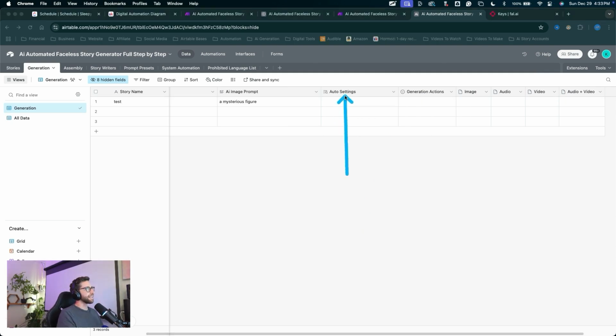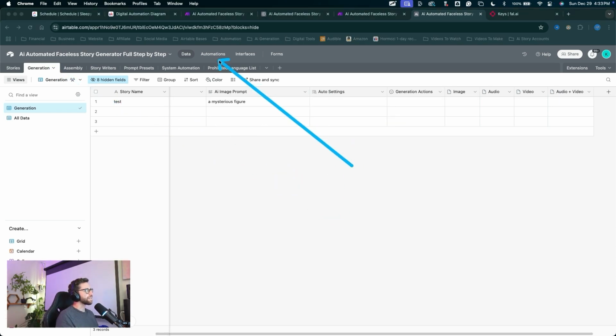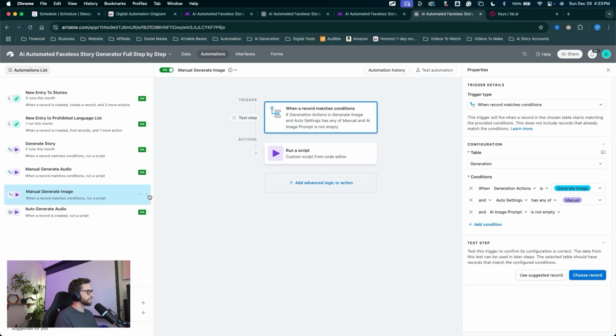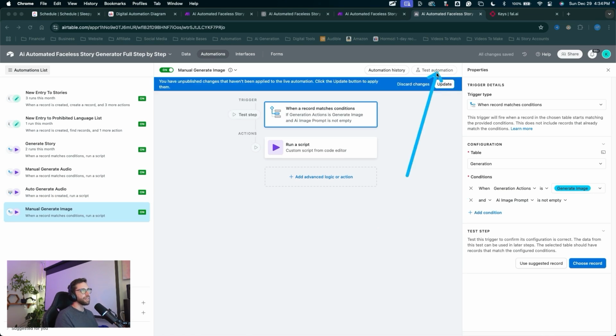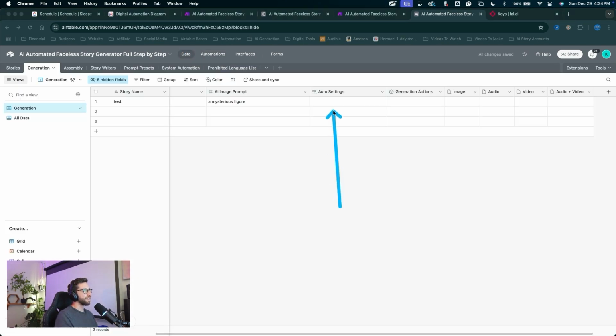But as it is, this is a calculated field and it will not let us change this setting in the generation table. So for now, let's go back into the automations, find our generate image automation. And while we're here, I'll just grab these six little dots and drag it down for organization. I'll click on our trigger action and I'll remove this condition. Click update to save it, come back into the data. Now our auto settings don't matter and we can manually trigger our generation actions.